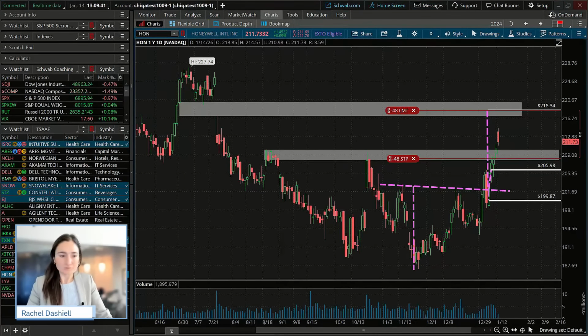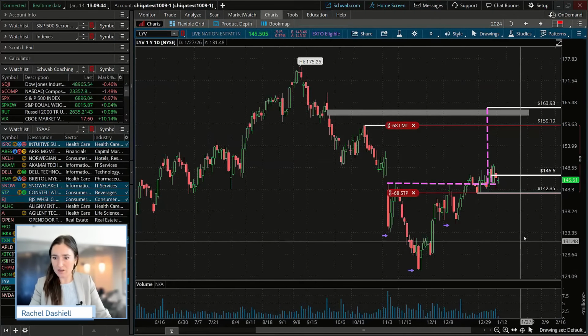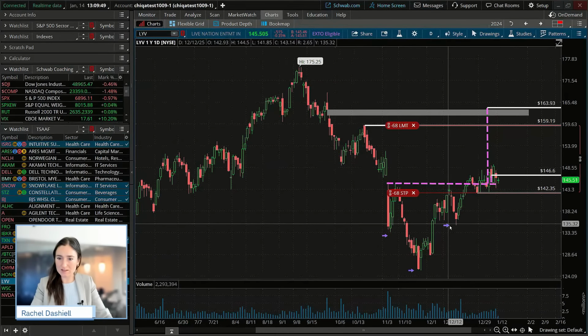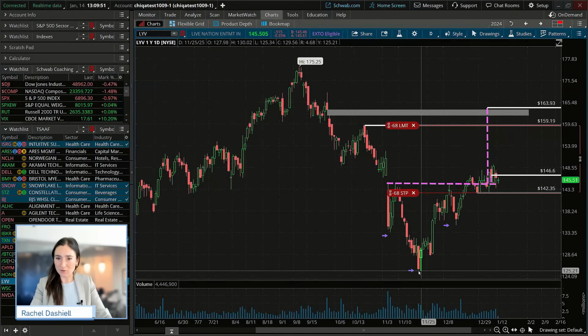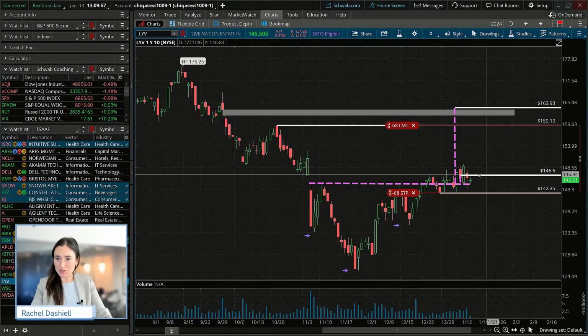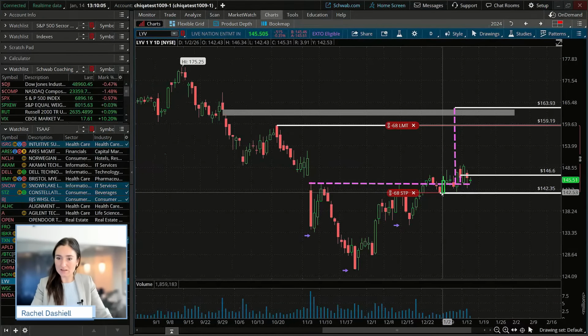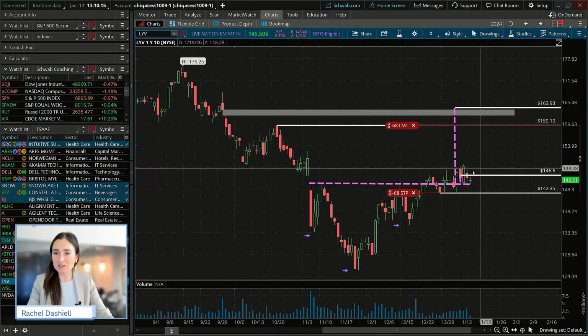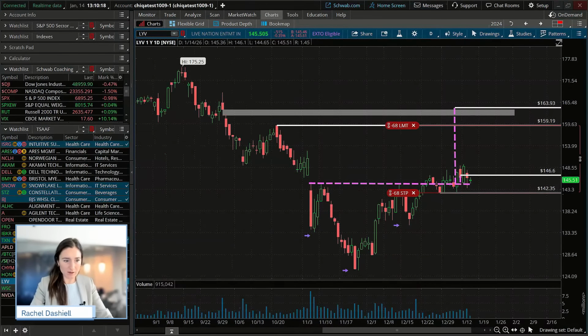Let's see here. Now let's go to Live Nation. This one, we also spotted an inverse head and shoulders here. You can see the arrows pointing at those different parts of that reversal pattern here. We talked about taking that long position when we saw that move above 146.60, which we definitely indeed had. We put our stop right at these lows in price right before the breakout. So our stop is still there in place. We're seeing a little bit of a tight consolidation, or some compressed price, compressed volatility today. So that trade is still intact there.